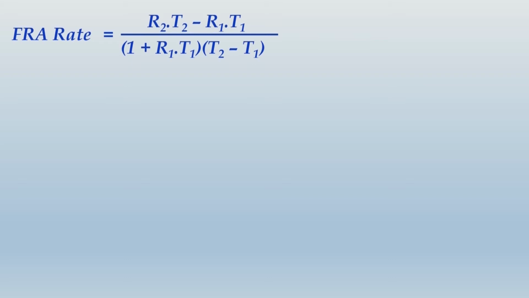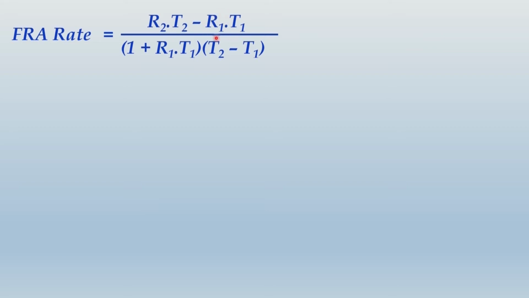So now obviously you might wonder what are all these variables for. So let me explain each of these variables. R2 and T2, 2 here represents the longer time. Longer time was 12 months, correct? So R2 is the rate of interest applicable for borrowing of 12 months, and T2 is the longer period of time, that is 12 months.